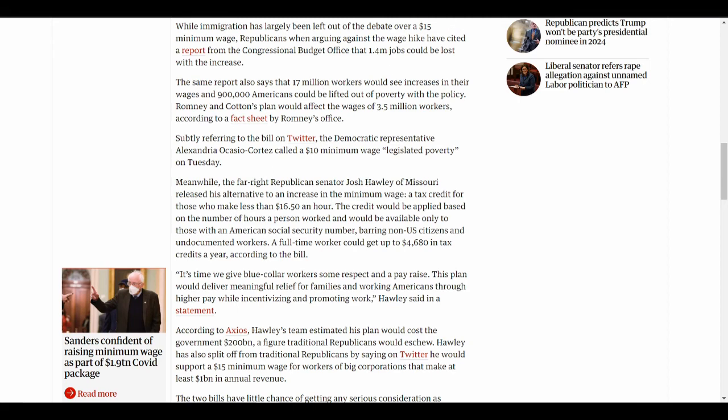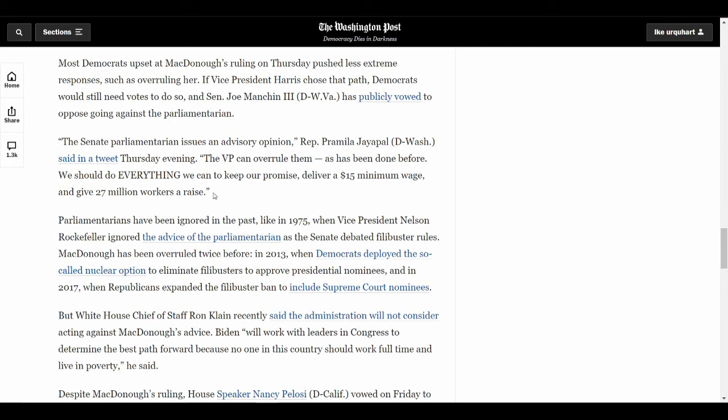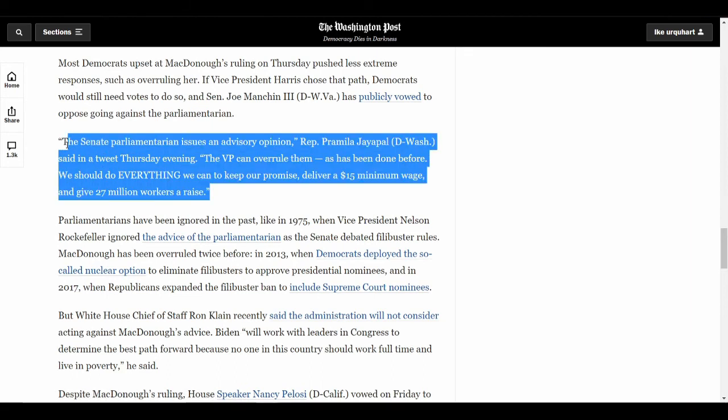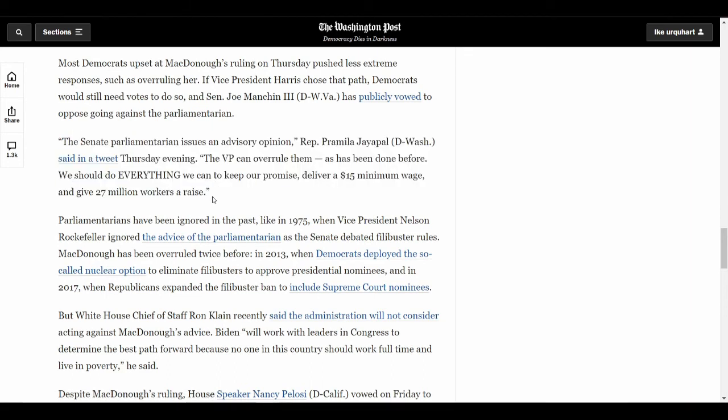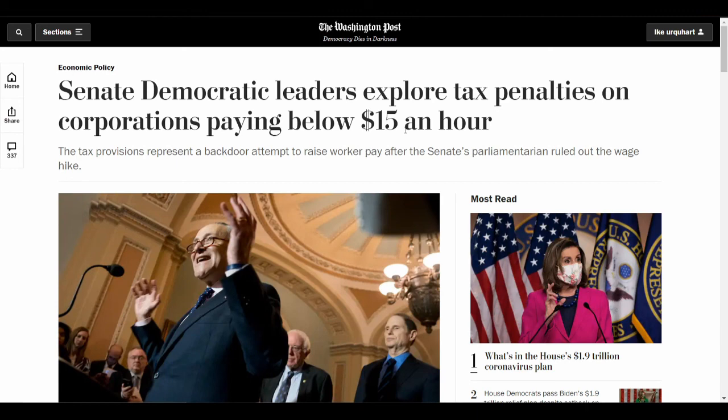Going back to the other side of the aisle, it's worth noting that the parliamentarian's decision is not binding. Kamala Harris could simply ignore the decision or overrule it. Additionally, Senators Wyden and Sanders have proposed tax penalties for corporations who do not pay employees at least $15 per hour, and this would definitely be allowed under reconciliation. However, Senators Manchin and Sinema have expressed a desire to listen to the parliamentarian, and since they have also expressed a lack of support for a $15 per hour minimum wage, they're likely just to leave that at face value.